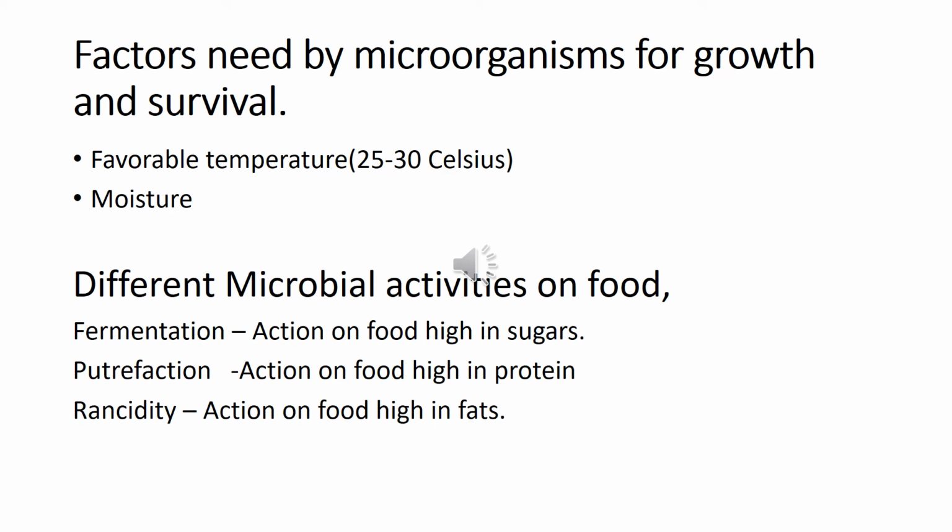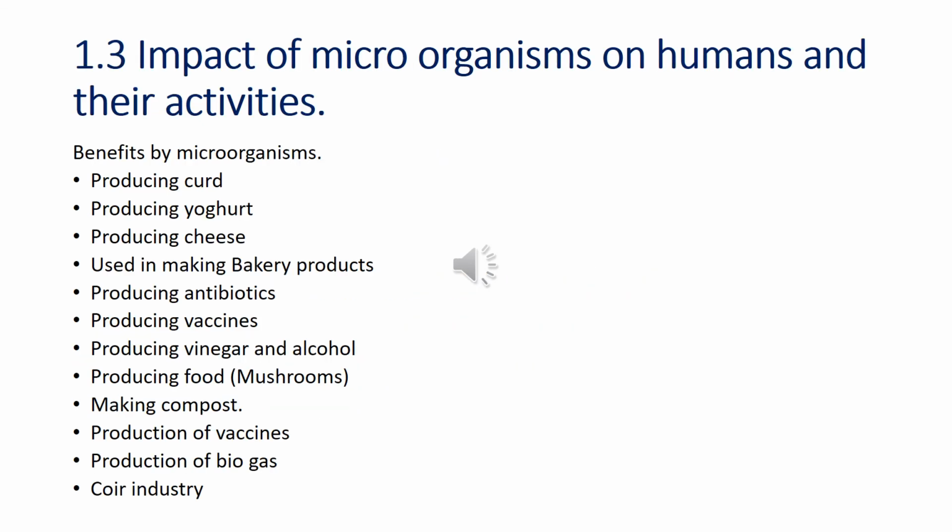And here the other one is the different microorganism activities on the food. The different microbial activities on the food, the first thing is fermentation. Fermentation means when the microorganisms are acting on the food which is high in sugars, you call it fermentation. And then when the microorganisms act on the food which is high in protein, you call it putrefaction. And when they act on the food which is high in fats, you call it rancidity. Very easy.